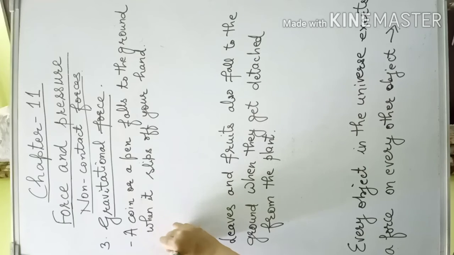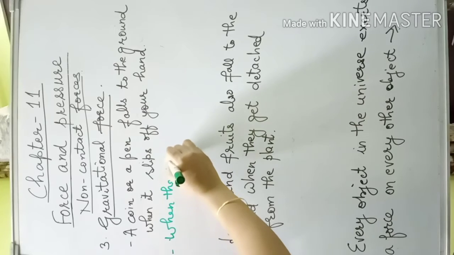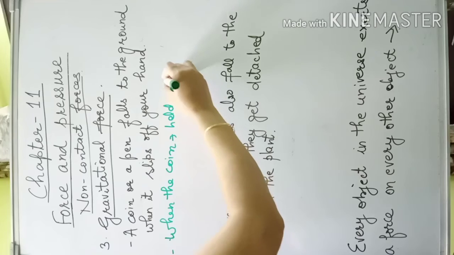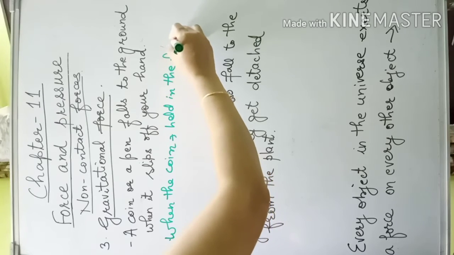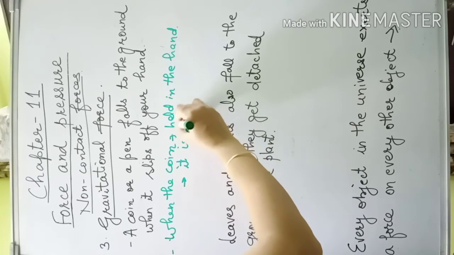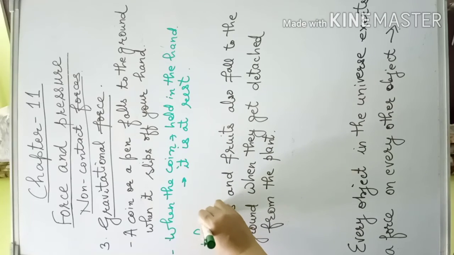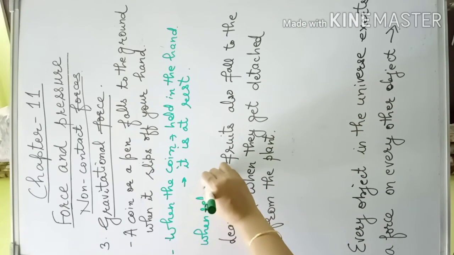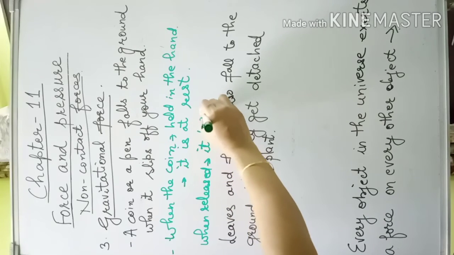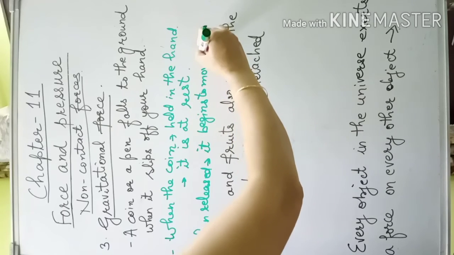It means when the coin is held in the hand, it is at rest. When released, it begins to move downwards.